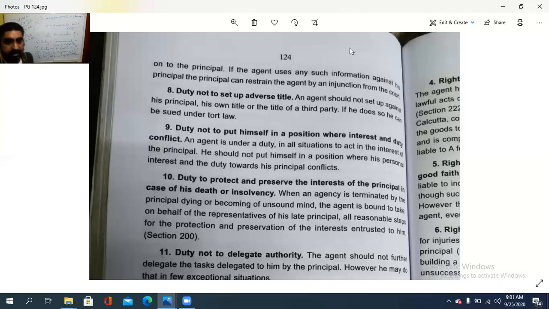Duty to protect and preserve the interest of the principal in case of his death or insolvency. Principalന്റെ death അല്ലെ insolvency ഉണ്ടാകുകയാണെങ്കിൽ insolvency. In such a case, he must preserve the interest of the principal. When an agency is terminated by the principal dying or becoming of unsound mind, that is insolvency, the agent is bound to take on behalf of the representative of his late principal all the reasonable steps for the protection and preservation of the interest entrusted to him.